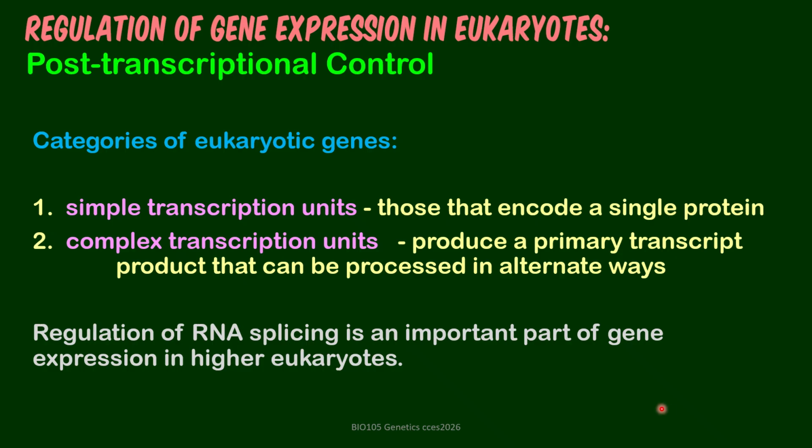Eukaryotic genes can be simple transcription units, those that encode a single protein, and complex transcription units, those whose primary transcript, so we're talking about the mRNA, can be processed in alternate ways that can produce many different products.